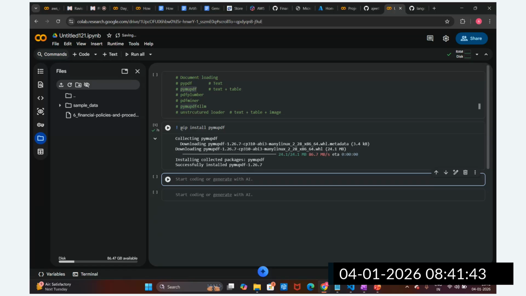The first step is that we have to load this document, guys. So how do we load this document? We have to import this. Now we have installed it, and now we are going to import this.